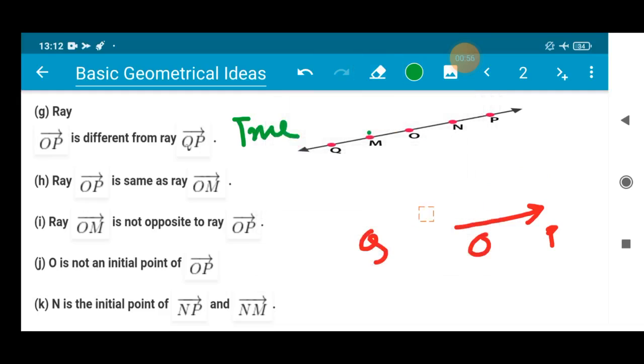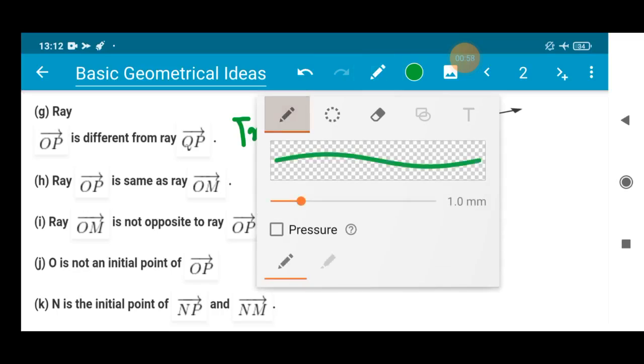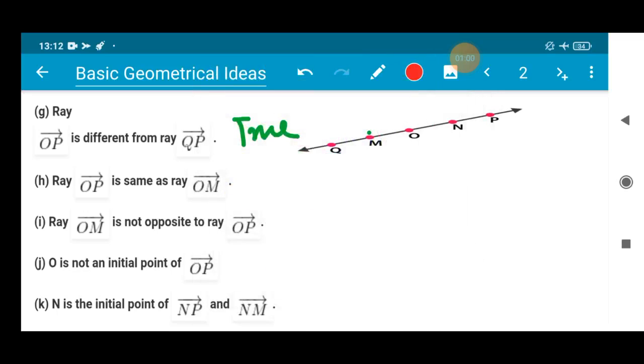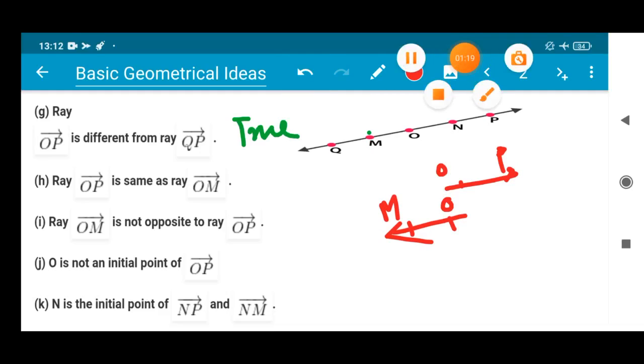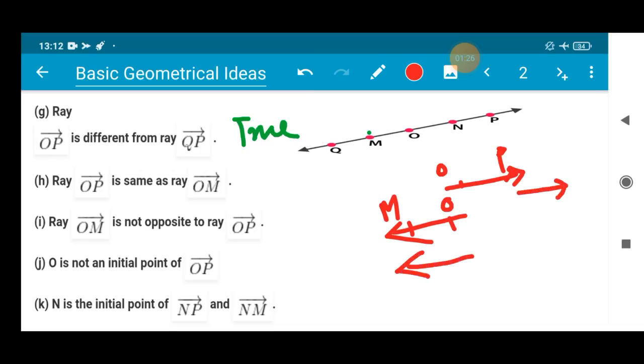Okay, so I hope you people understood this. Just go through this figure properly. You'll be able to understand it properly. Okay, next, ray OP is the same as ray OM. Is it? Ray OP here and ray OM here, like this. This is ray OM. So are they the same? No, absolutely wrong, because ray OP is moving in some direction, and ray OM is moving in a different direction.